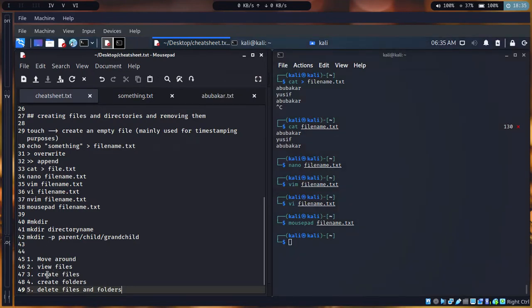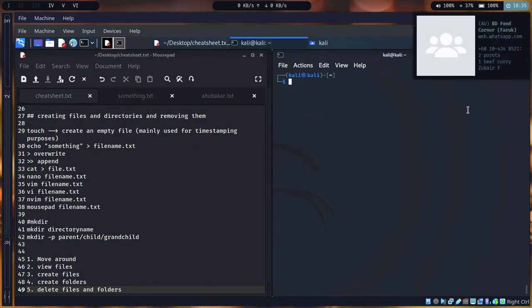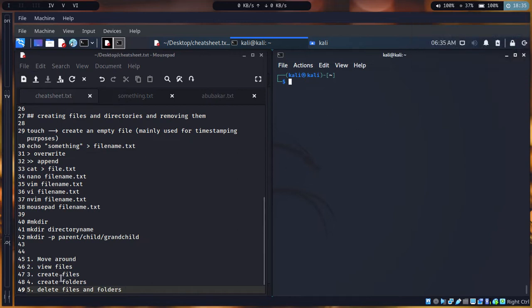I'm gonna finish with creating the folders and deleting files and folders. So right now we're gonna create folders, okay? And the command to do that is mkdir, make directory. Simple. mkdir means make directory, basically create directory, and then the name of the directory you want to create.